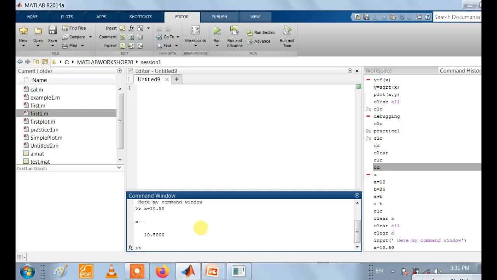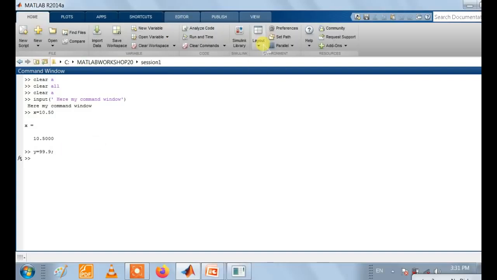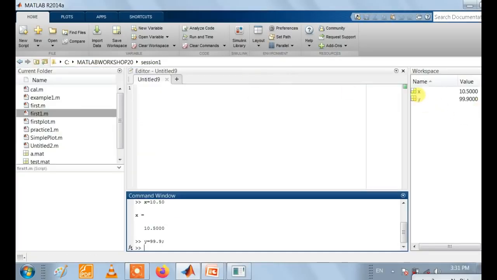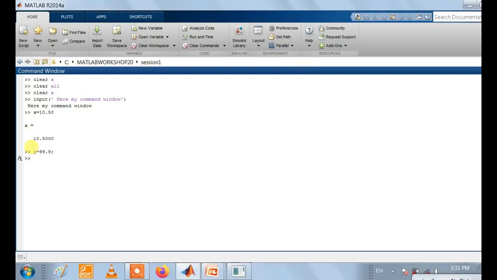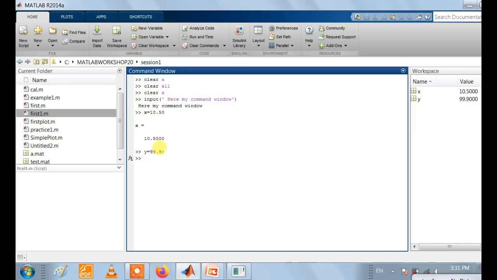But if we write y equals 99.9 with a semicolon, the semicolon represents the end of the statement, so no output appears on our screen, but the output appears in our workspace. The workspace contains two values, x and y. So in the command window only one command at a time can be executed.